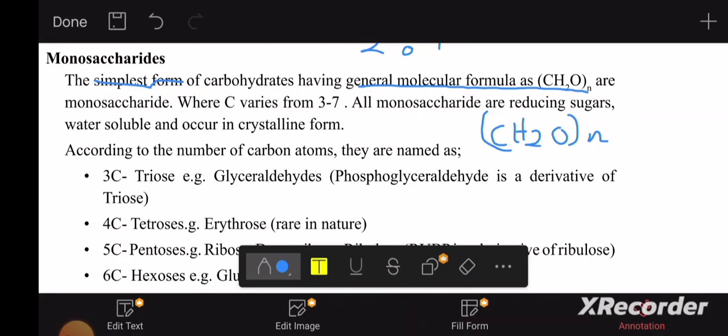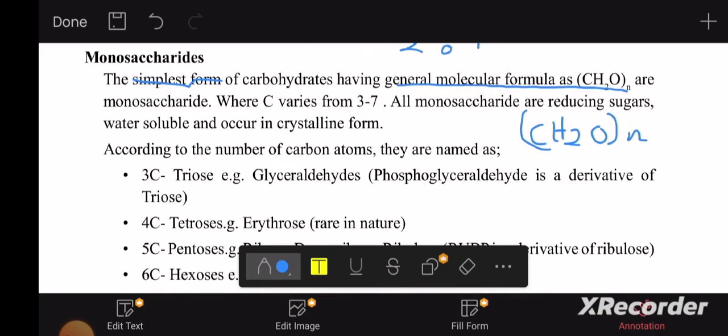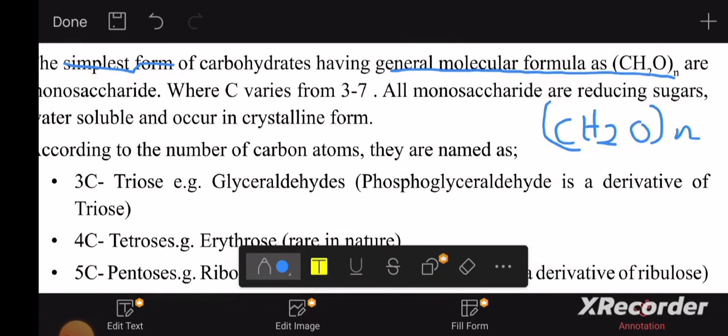It's the simplest form of carbohydrates because monosaccharides get together and form disaccharides and polysaccharides. For example, glucose gets together with fructose, another monosaccharide, to form sucrose. And glucose molecules can polymerize and form cellulose, which is a polymer. Now you can understand that, right? So they have the general molecular formula CnH2nOn, where the carbon number varies from 3 to 7.